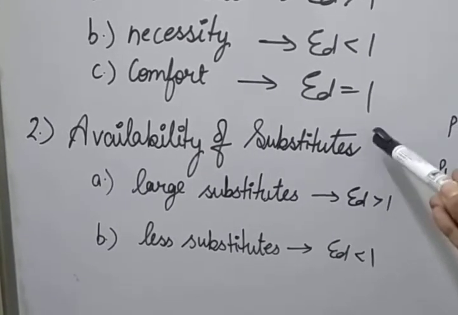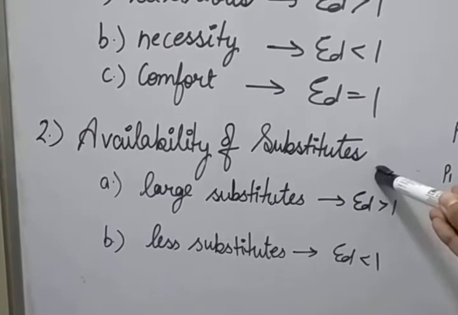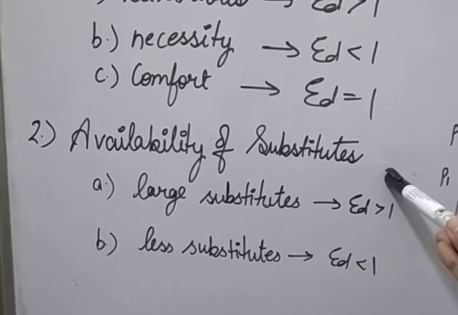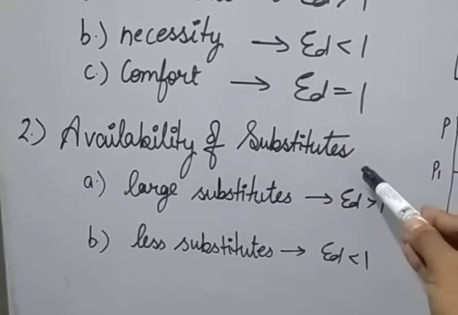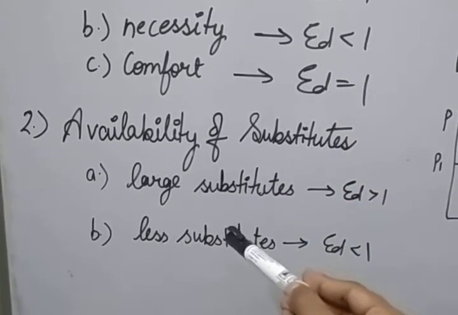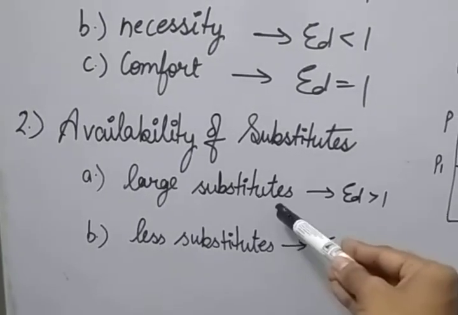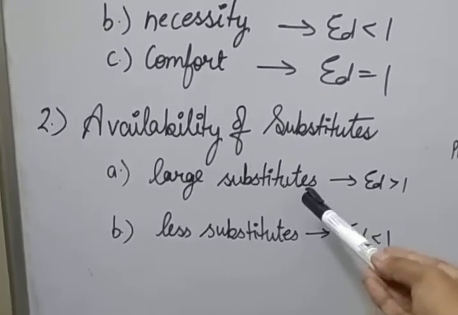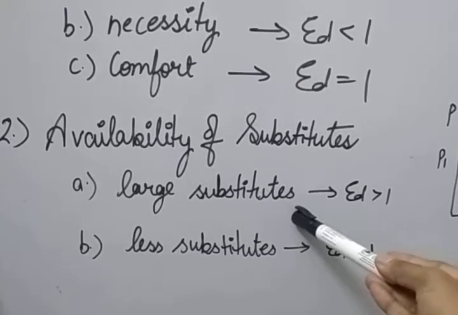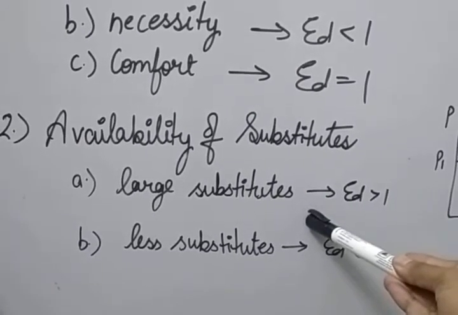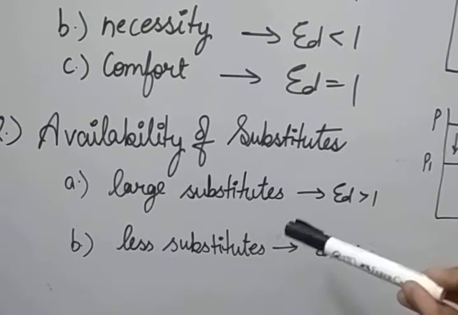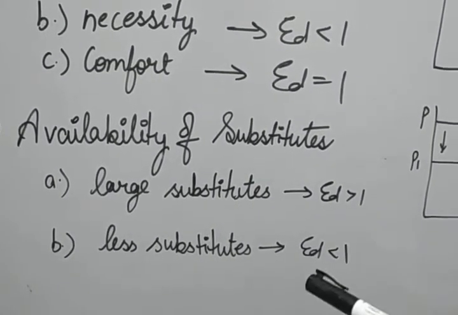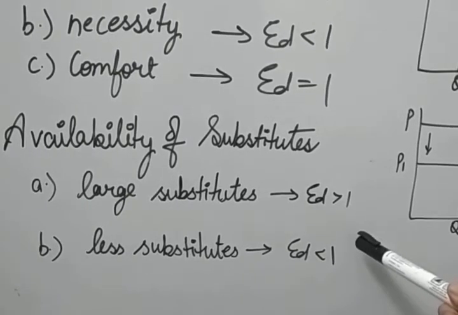Just like tea and coffee, if tea price increases, the consumer can substitute tea with coffee. So these are the substitute goods. Now two cases are there in the substitutes. First, large number of substitutes, and second, less number of substitutes available. If a large number of substitutes are available, then demand for those commodities which have a large number of close substitutes has elasticity greater than 1.